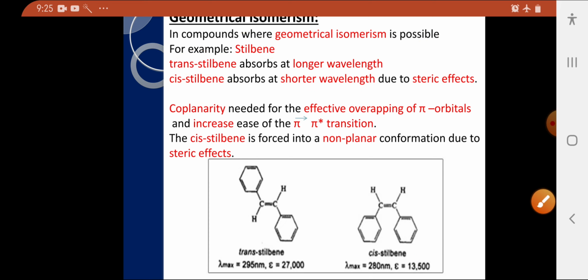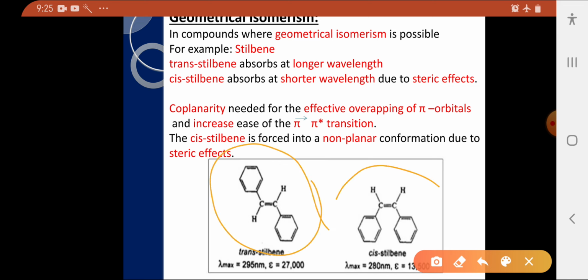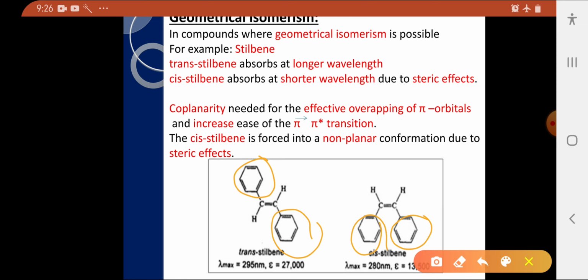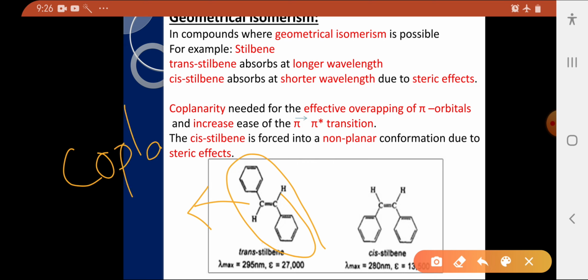Okay, see these structures of trans stilbene and cis stilbene. In trans stilbene, the two phenyl rings are on opposite side, whereas in cis stilbene the two phenyl rings are on same side. Due to presence of these rings on opposite side, it exhibits coplanarity. This trans stilbene exhibits coplanarity. That means lie in the same plane.